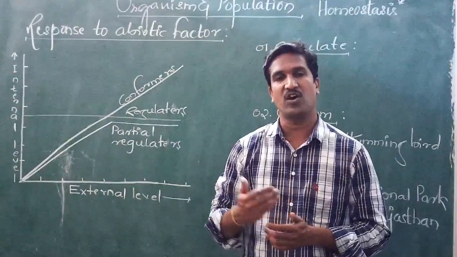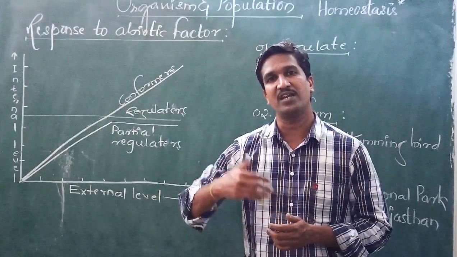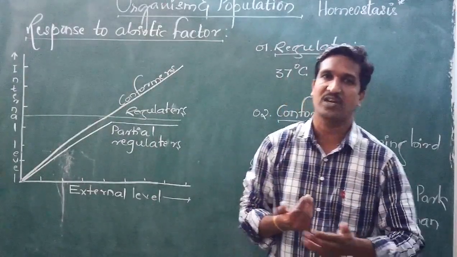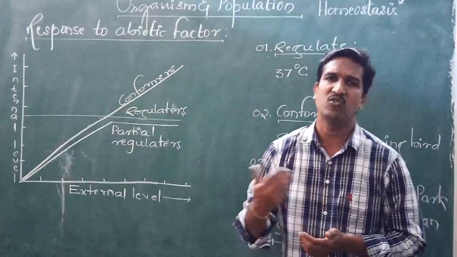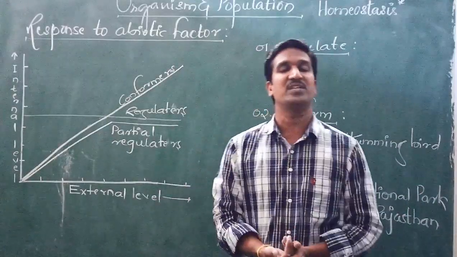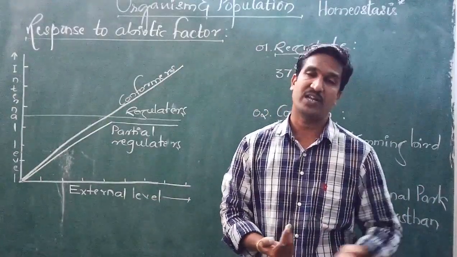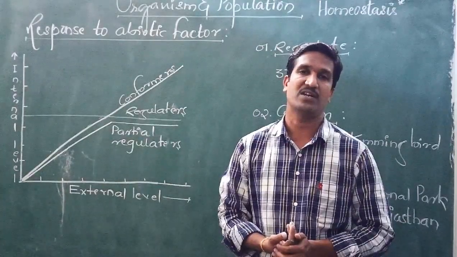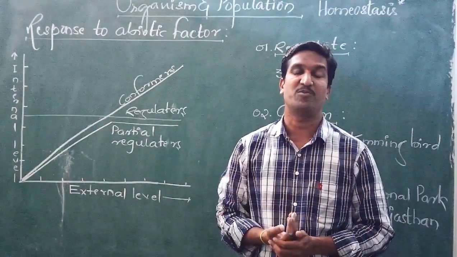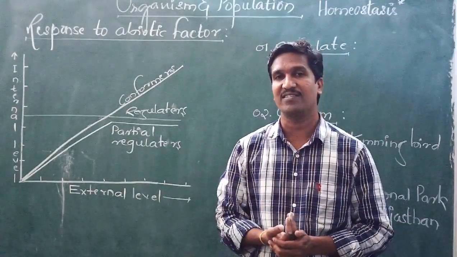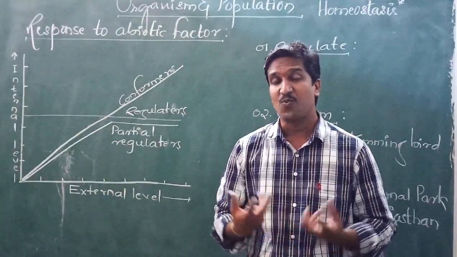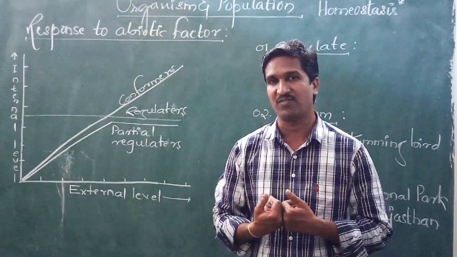Whereas in Karnataka itself, you know very well, there is South Karnataka and North Karnataka. North Karnataka has a high temperature, whereas South Karnataka has a lower one. Lower means the maximum temperature is 39 degrees Celsius, whereas in North Karnataka the maximum temperature goes up to 45 degrees Celsius during the summer season. What makes it possible to survive?